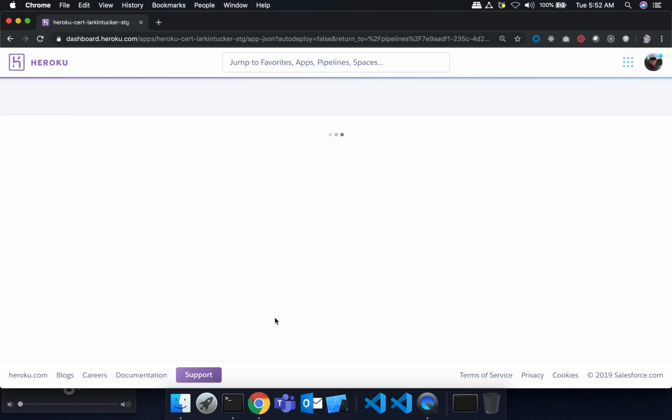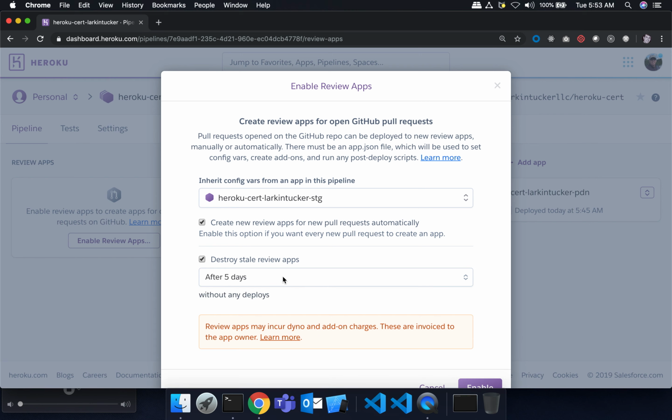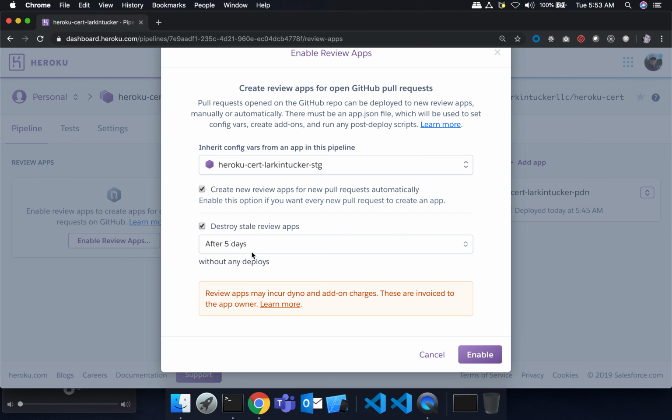What this is going to do is commit an app JSON into my master branch. And now that it has that, it says, okay, we're going to base this on the staging app. We want to create new apps on every pull request automatically, and if some review apps are old, I want to delete them.